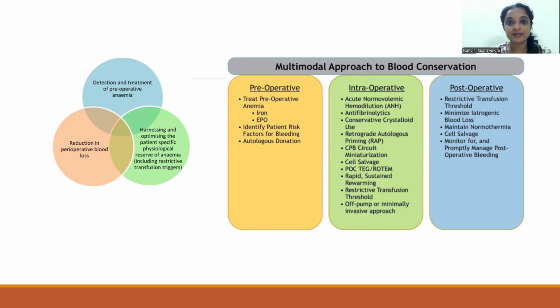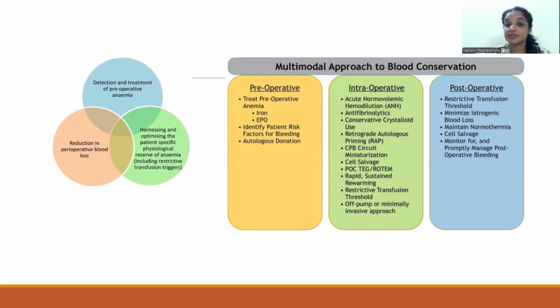Preoperatively, if the patient has anemia, treat it. It can be done with oral or parenteral iron therapy, along with even erythropoietic stimulating factors. And autologous donation can be initiated. Intraoperatively, we can do acute normovolemic hemodilution, wherein with the hemodilution, the amount of blood lost or the hematocrit lost is reduced. Antifibrinolytic agents can be used to reduce the bleeding intraoperatively. And cell salvage techniques where anticipated blood loss is expected can be utilized, where the blood which is lost in the surgery is treated and it is transfused back to the patient itself.